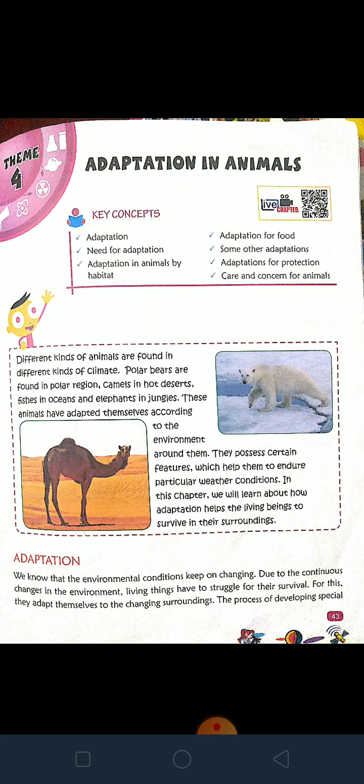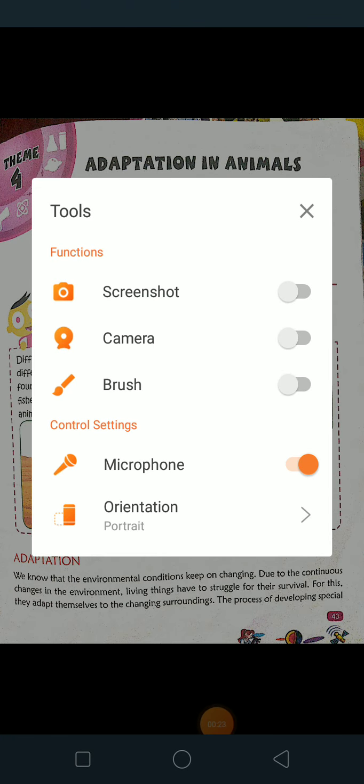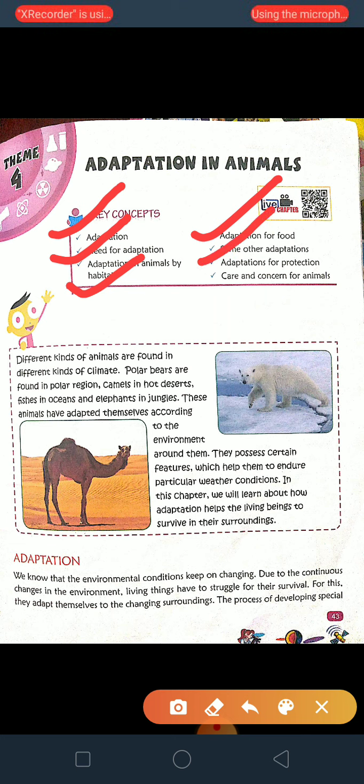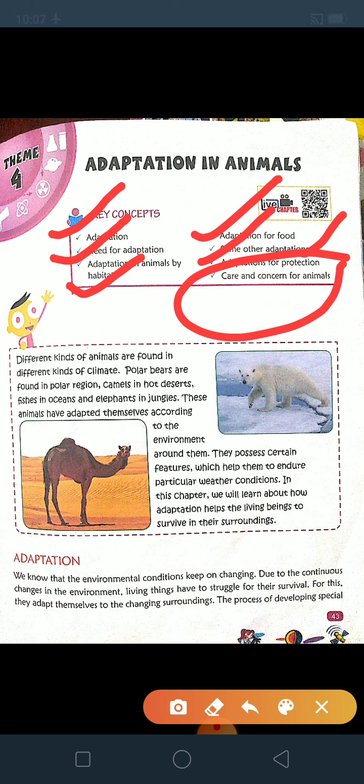So, children, we are learning our lesson 4, that is adaptation in animals. In this lesson, we have already completed adaptation, the need for adaptation, adaptation in animals by habitat, adaptation for food, and some other adaptations also. In the last video, we read about adaptation for protection. Only one part is left, that is care and concern for animals. This we will learn today.